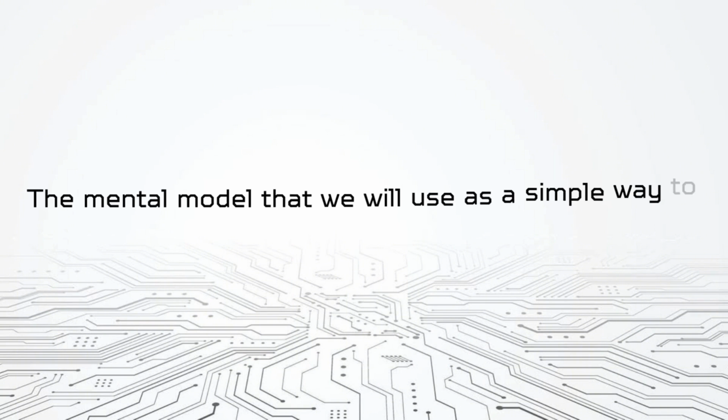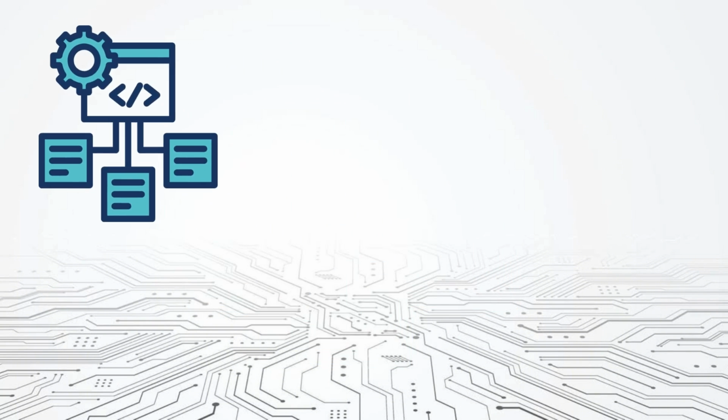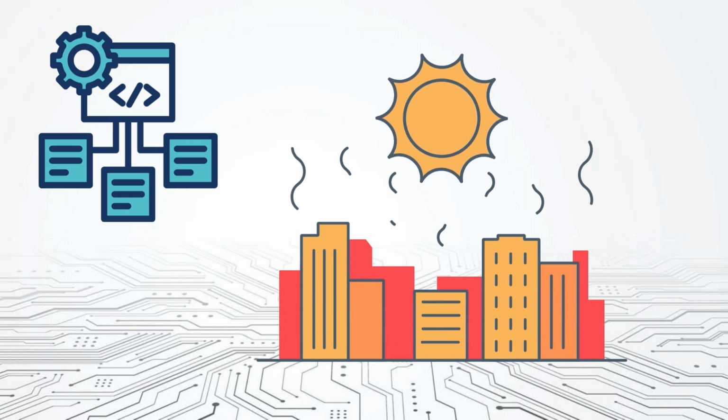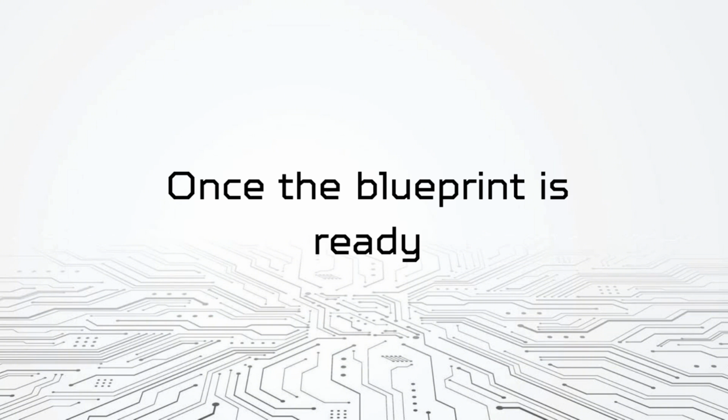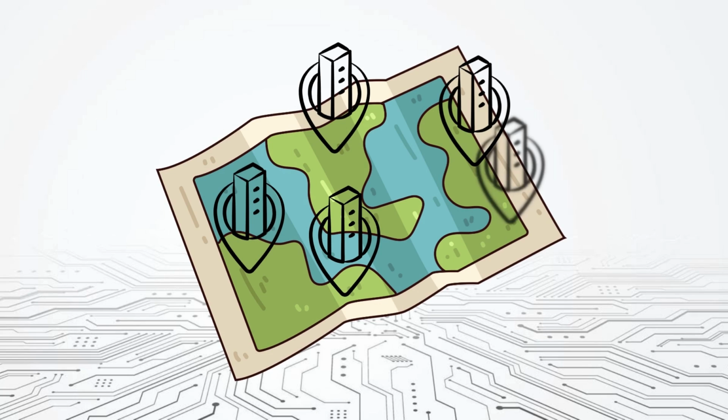The mental model I want you to hold is this. IAC is a blueprint for a city, rather than a collection of ad hoc construction instructions. Once the blueprint exists, you can rebuild the same city again and again and again, in different locations, and you still get predictable results.